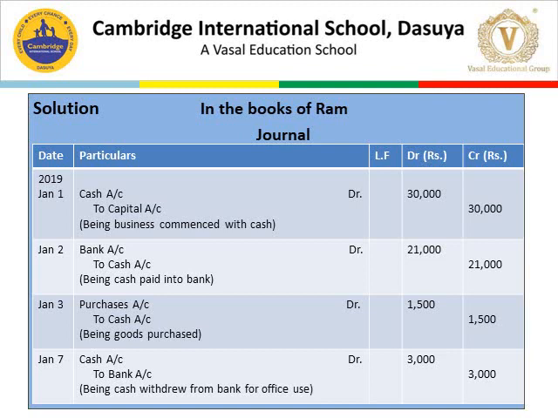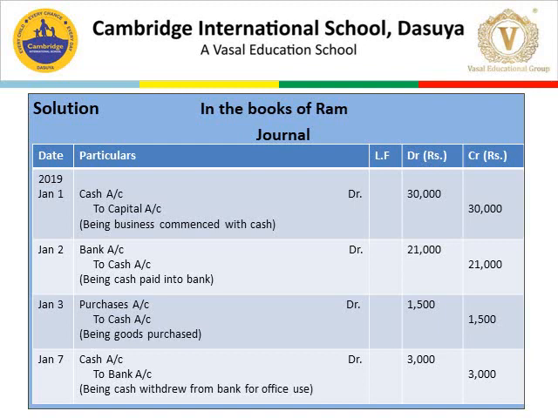Now the next transaction happened on the 7th of January, that is drew cash from bank for office use. Business has drawn cash from the bank for office use. It means cash is coming in the business and bank account is decreasing. Cash and bank both are assets according to the modern approach.